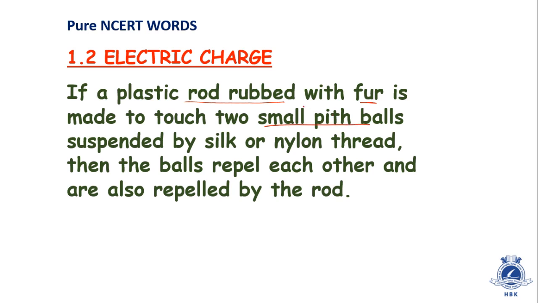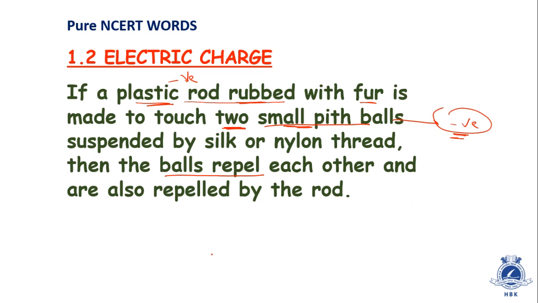with pith balls, see, when plastic is rubbed with fur, plastic gets negative charge. Now when this plastic is kept in contact with pith balls, the pith balls will also get negative charge. So when the plastic rod is rubbed with fur and kept in contact with pith balls, how many pith balls are there? In this case there are 2 pith balls. So these 2 pith balls will get negative charge. If we imagine 2 pith balls which are negatively charged, which type of force will act between them? Yes, the force will be repulsive. So we have written that they will repel each other.